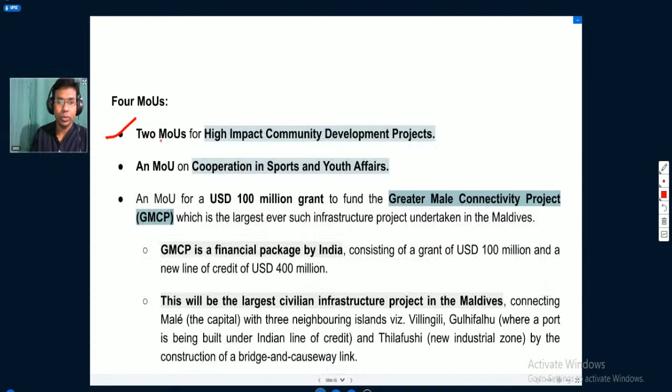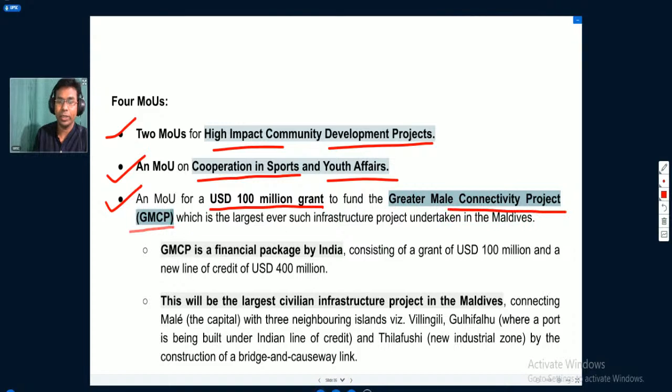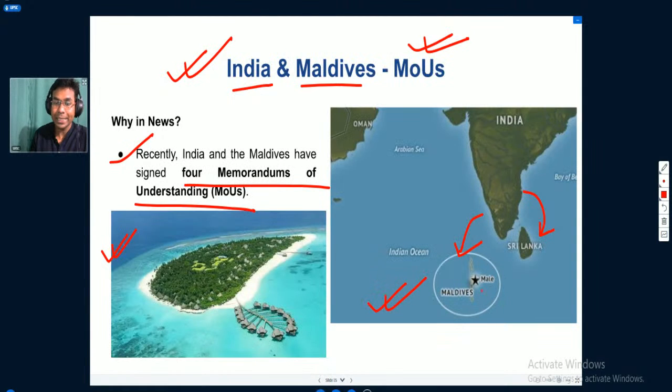Two of those four memorandums of understanding pertain to high impact community development projects. One of those MoUs is on cooperation in sports and youth affairs. Then there is another memorandum of understanding for a 100 million grant to fund the Greater Malé Connectivity Project. Malé is the capital of Maldives, as you can see in this map.